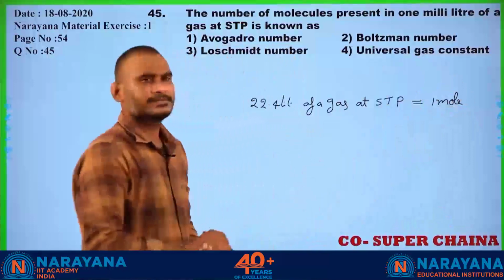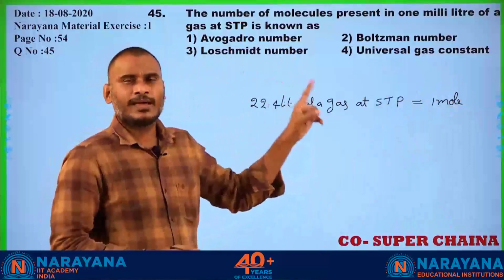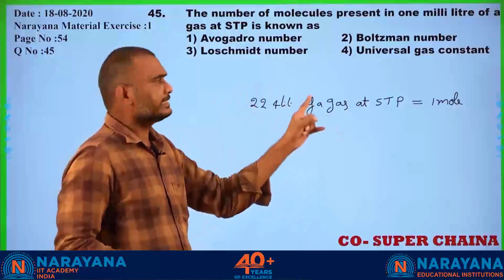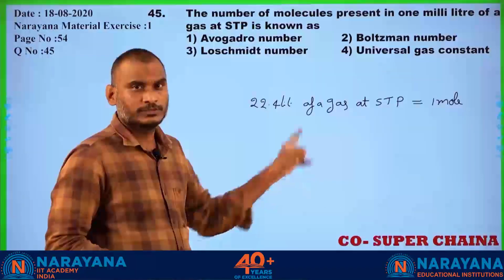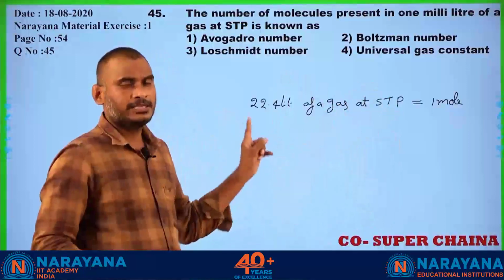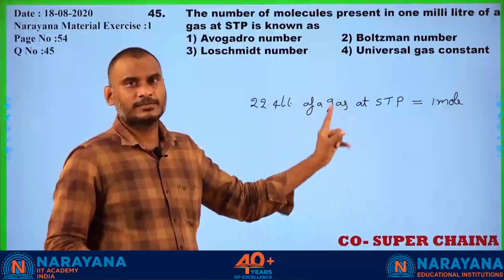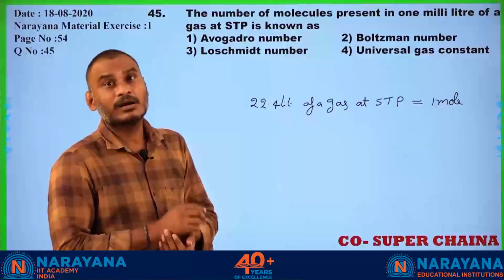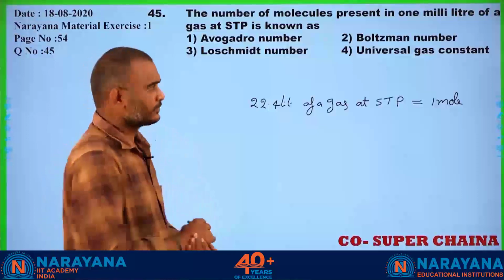Yes or no, students? So 1 mole of the substance always occupies 22.4 liters volume at STP. 1 mole of every gas occupies 22.4 liters volume at STP. Then the volume is called gram molar volume or molar volume.